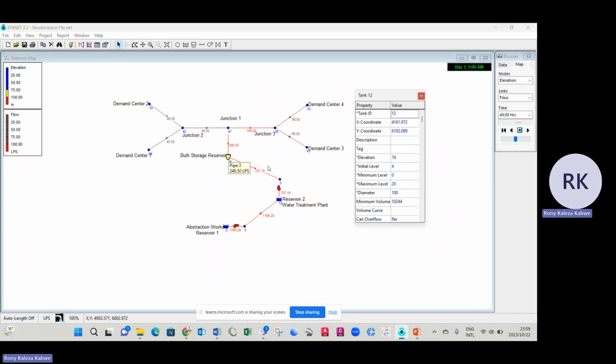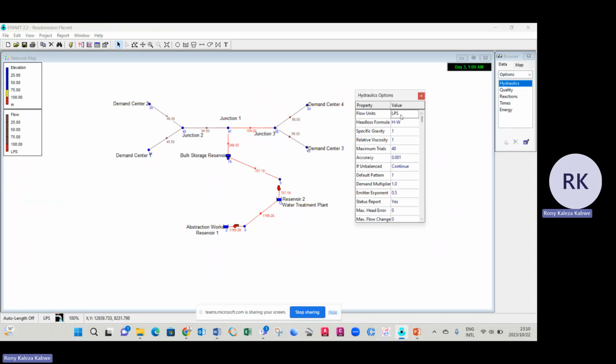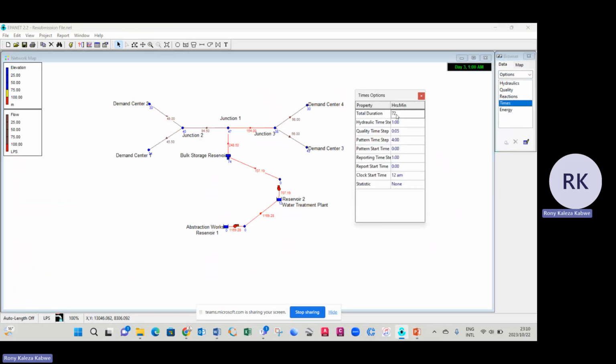All right. So in step 6, it was asked from us to set the flow unit in LPS. So what we'll do is we'll go into options and then hydraulic. And then this is the LPS that was being asked from us. Obviously, from here, we're going to have to apply the Hazen-Williams equations. And then we have to go to times and set our times, which was given in our data: 72 hours, which is 3 days, and then the pattern time step, which was set for 4 hours, all right?